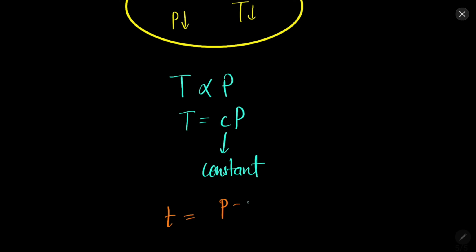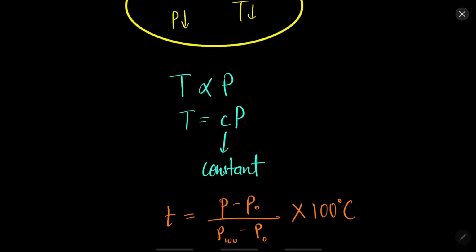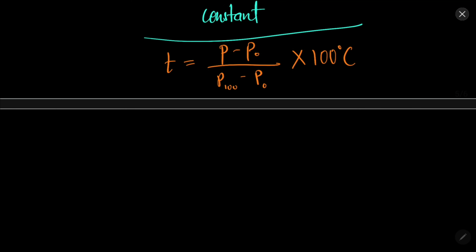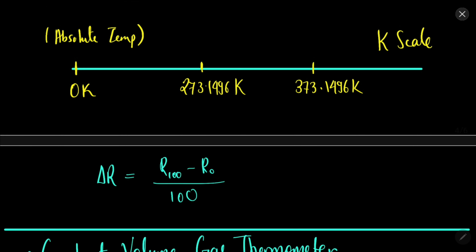This is the formula that we can use. Temperature will be the change in pressure from P to P naught, over P100 minus P naught, into 100 degrees Celsius. Here the parameter which is changing with temperature is pressure. This is quite interesting.